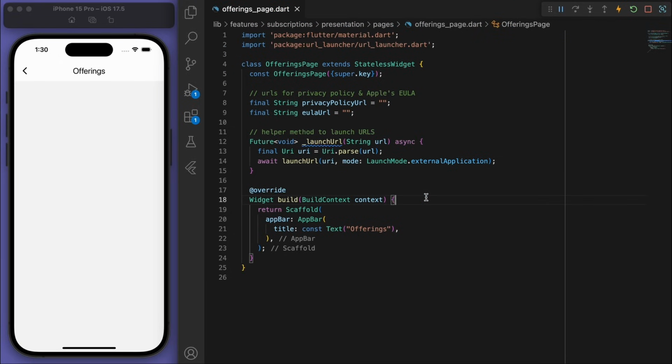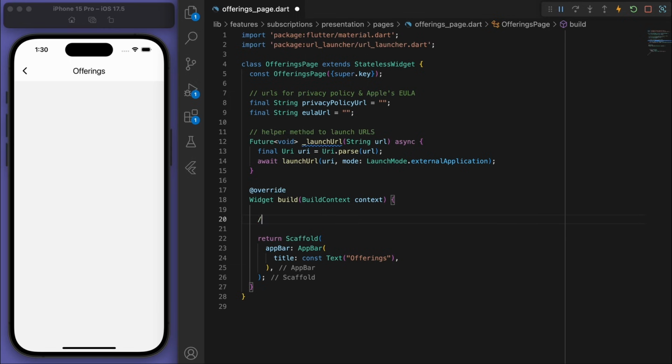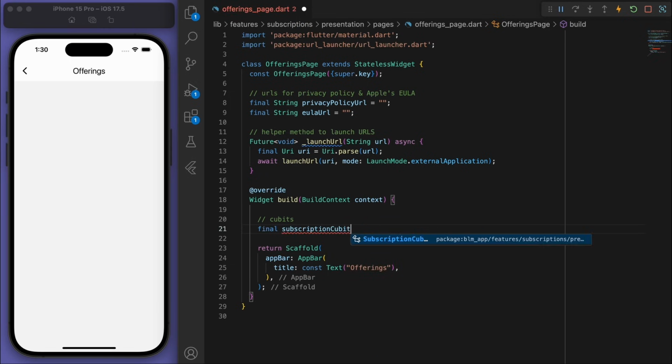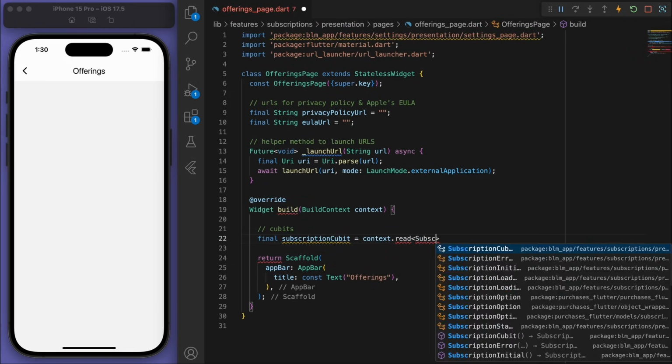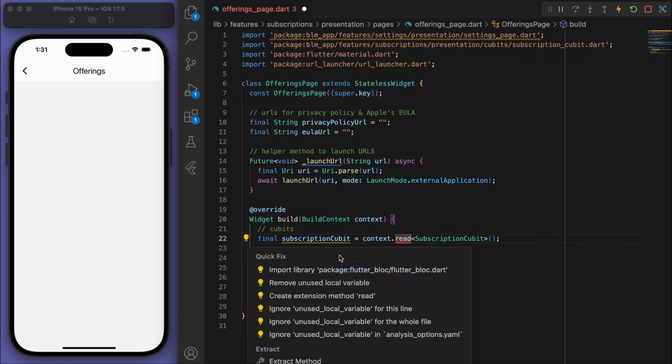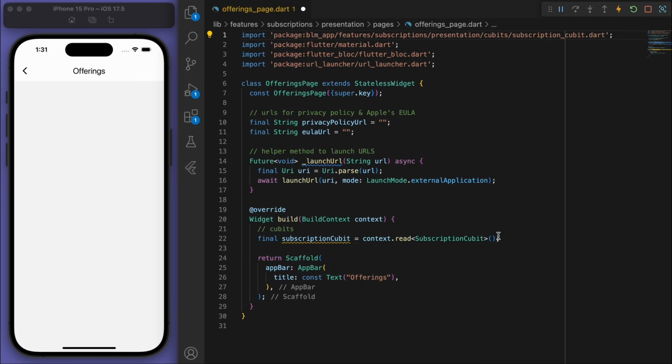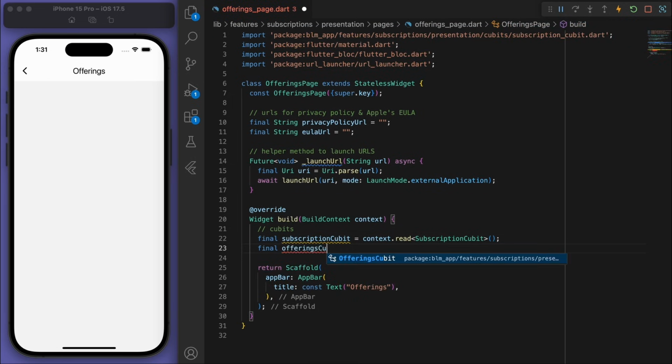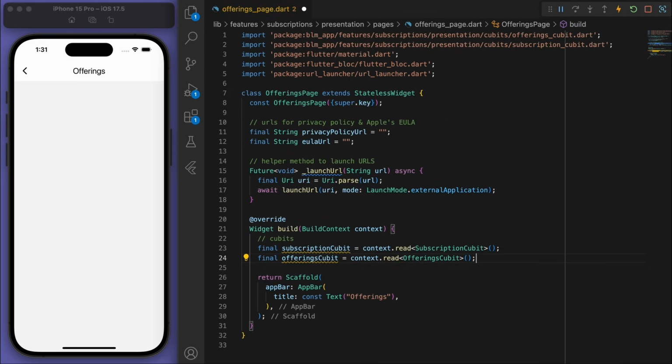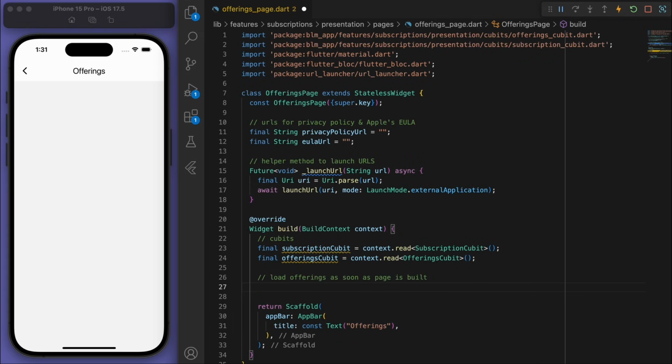And then in our build method, let's grab our subscription cubit, as well as our offerings cubit. And we're going to load the offerings as soon as the page is built.